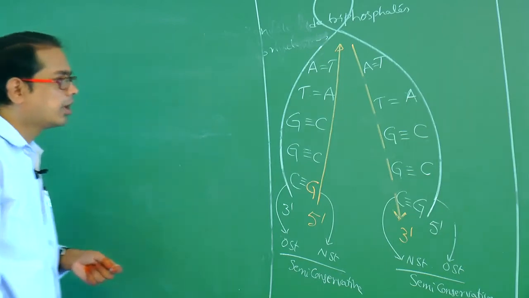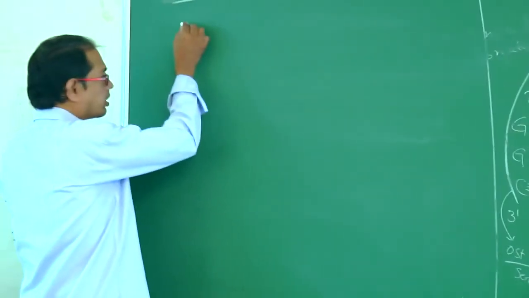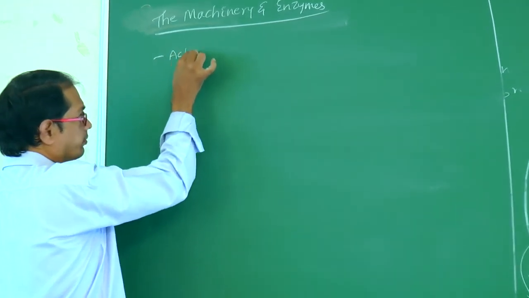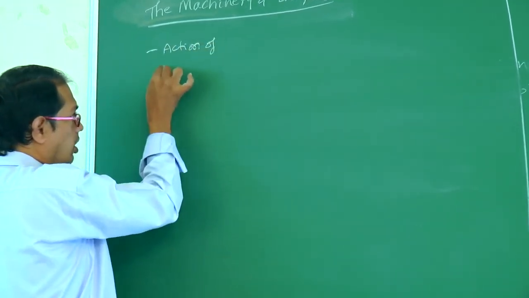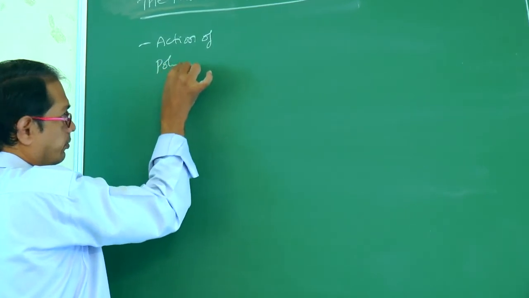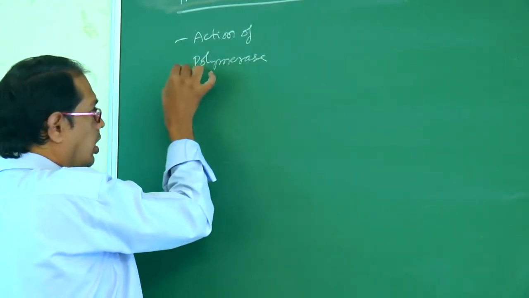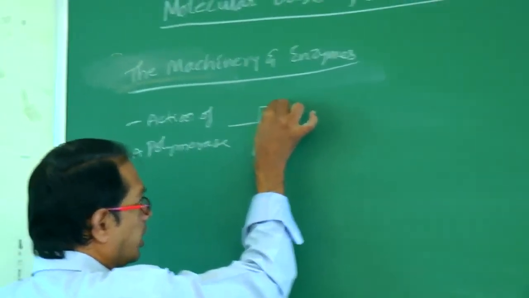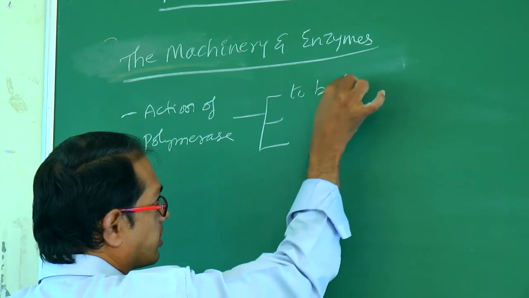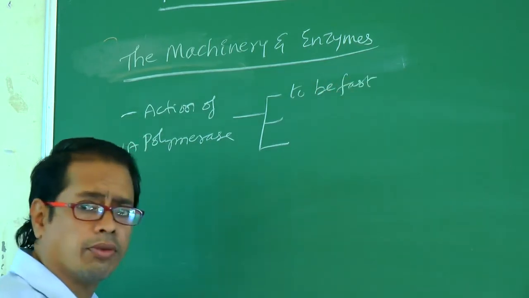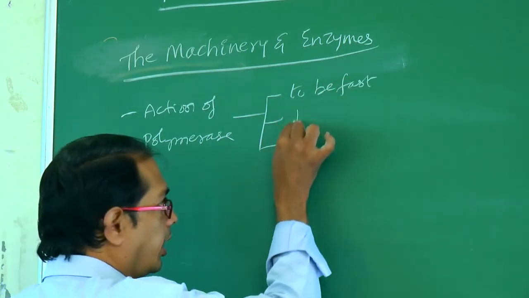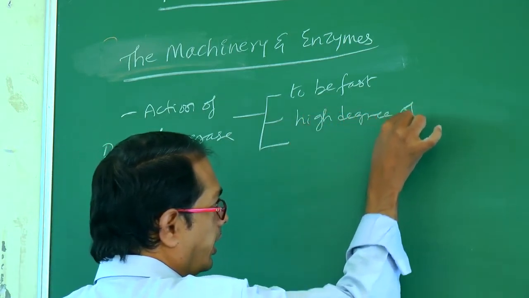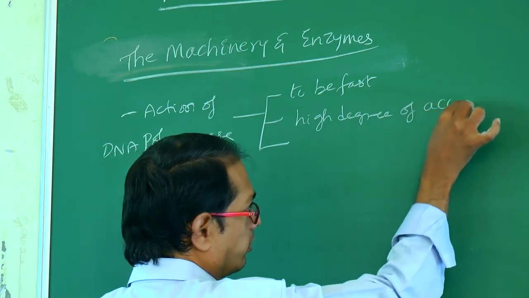High degree of accuracy. That is the action of DNA polymerase. One is to be fast. And they maintain a high degree of accuracy.